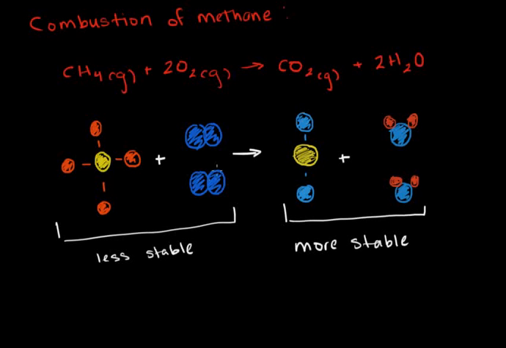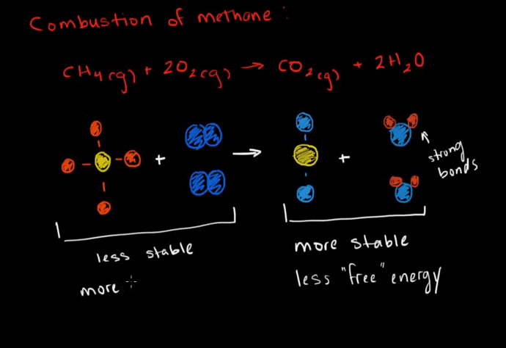Well, if we think about the energy that's available to the molecules, that's not bound up in bonds, there's less of that, what we might call free energy, over here, because it's all locked up in these really strong bonds. It's tough to get at that energy. So there's less free energy available on the right-hand side of the equation than there is on this side. More free energy.